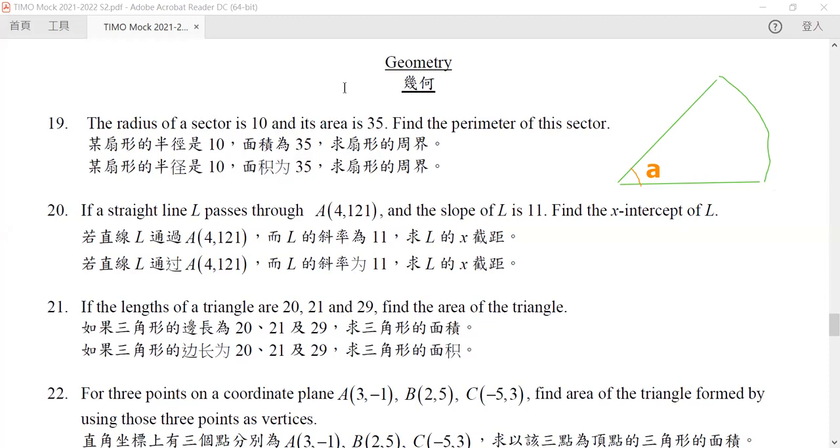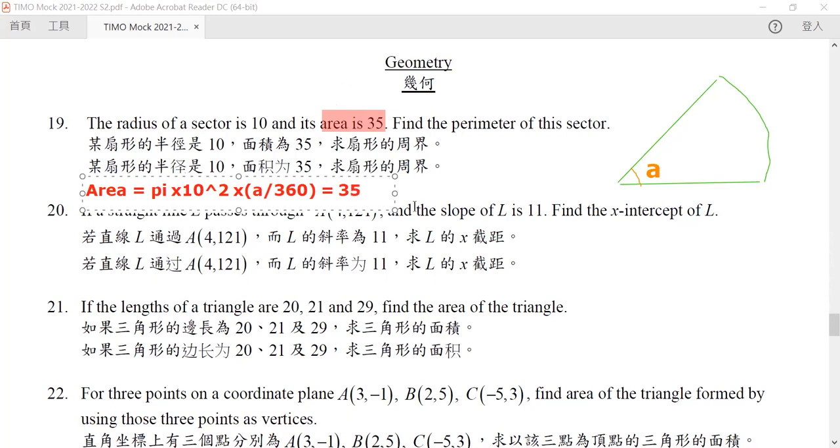This area, 35, is exactly equal to pi times the radius squared times the angle divided by 360. Okay, so this is equal to 35.